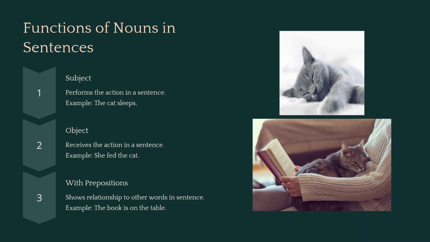Another example includes we visited the museum last weekend. In this case, the museum was the one that was being visited. And then there's also nouns with prepositions. So nouns can also follow prepositions. They show relationship to other words in a sentence. So for example, the book is on the table. The table is a noun following the preposition word on. Another example includes she arrived after dinner. After is the preposition in this example.